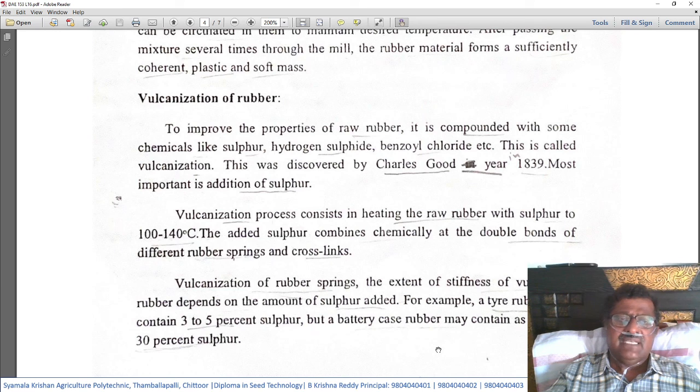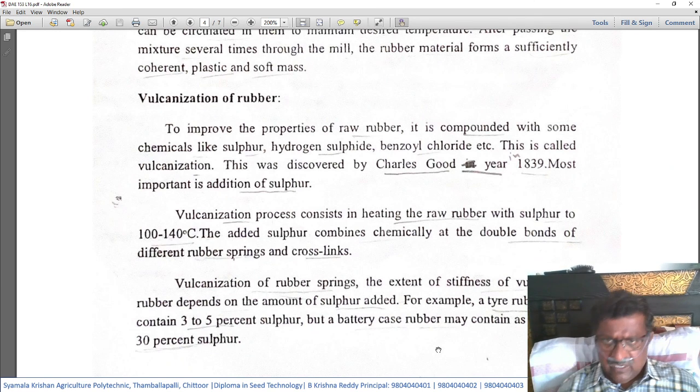Most important is the addition of sulfur. In the vulcanization process, this bit is also important: what is really added to the raw rubber is sulfur. So addition of sulfur to the raw rubber is known as vulcanization.